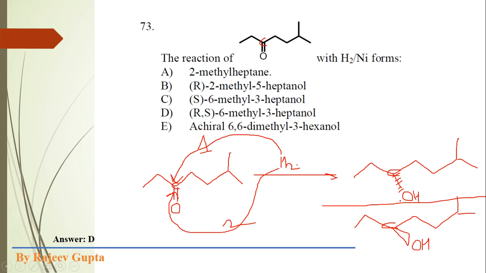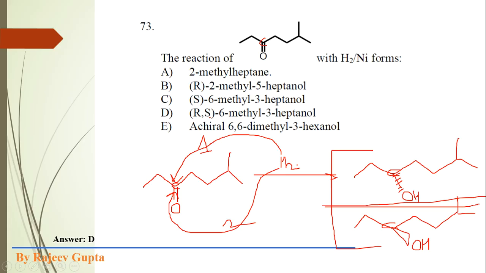This carbon becomes a chiral carbon, and here the chiral carbon configuration is just different, and both these products are mirror images of each other, which are not superimposable. So both are enantiomeric forms. Actually in this reaction we get R isomer and S isomer in almost the same amount.